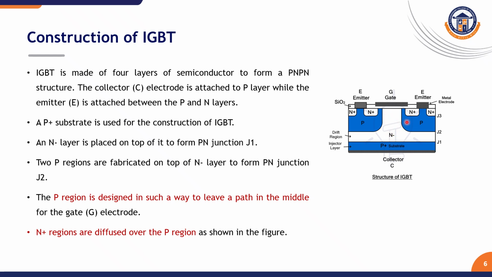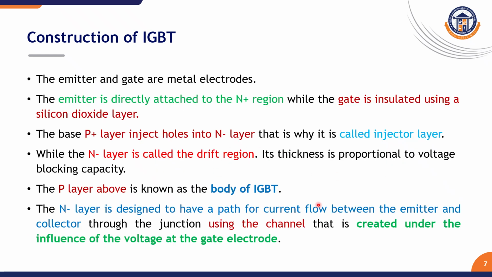There will be a channel between this N plus region and the drift region. By applying the gate voltage, charge carriers move and accumulate in the channel, so that the movement of charge carriers increases the current flow and the IGBT turns on. And this P layer is otherwise called the body of the IGBT, which is further explained over here.